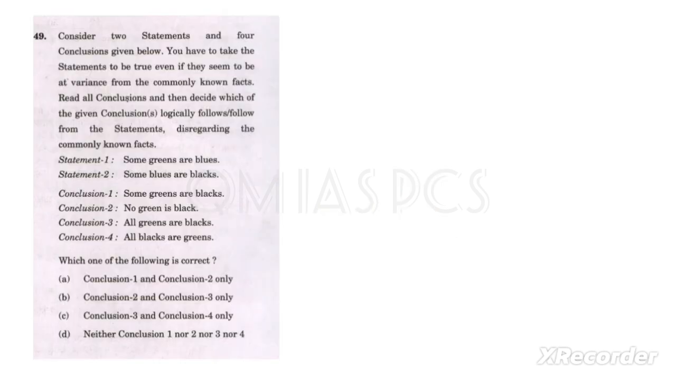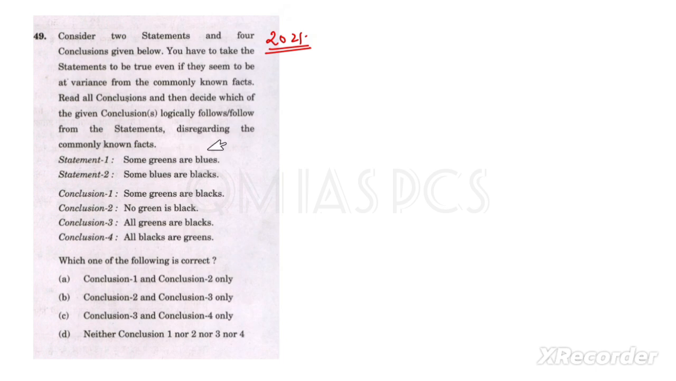This question is from UPSC 2021. Now look at this question. What is given here? Statement 1: Some greens are blue. Statement 2: Some blues are black. Based on these two statements, there are four conclusions, and then these are the options.